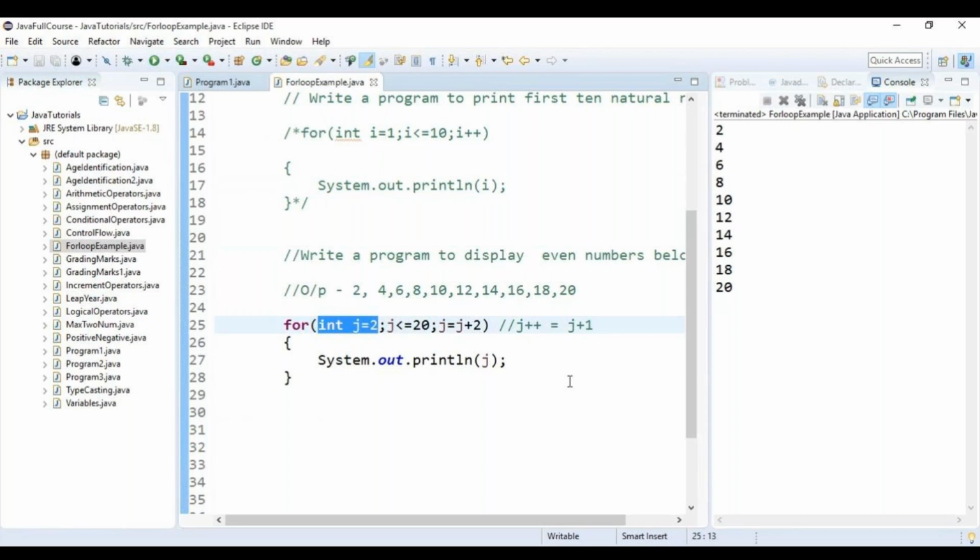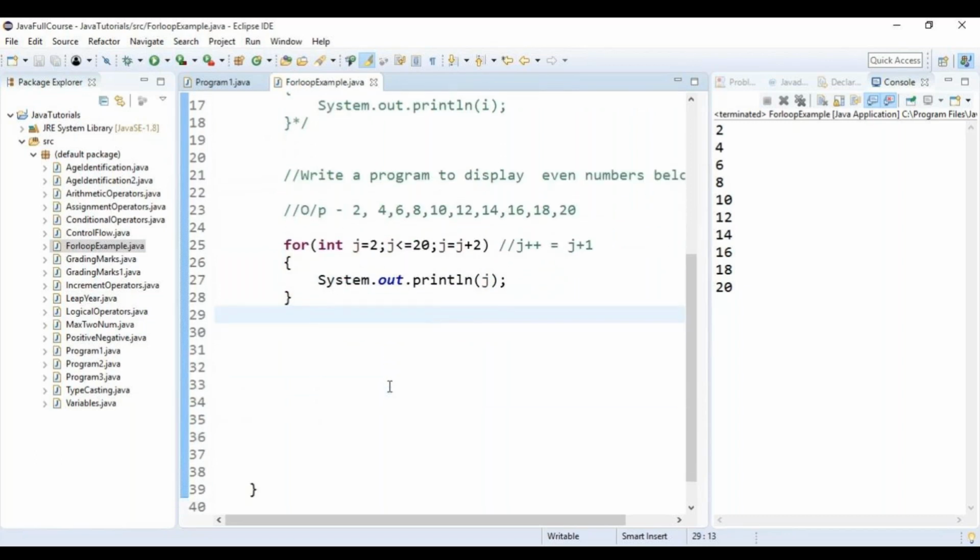Can you help me out with the logic of one more problem? Yes, sure. Write a program to find the sum of the first 10 natural numbers.